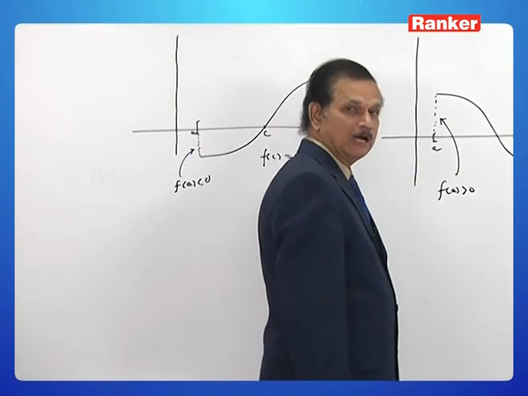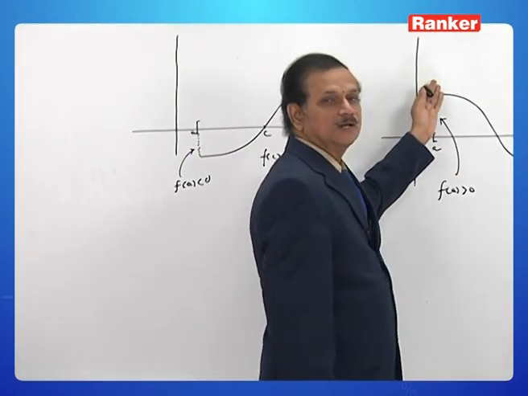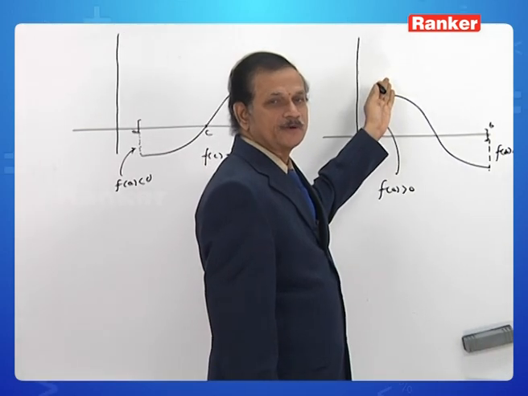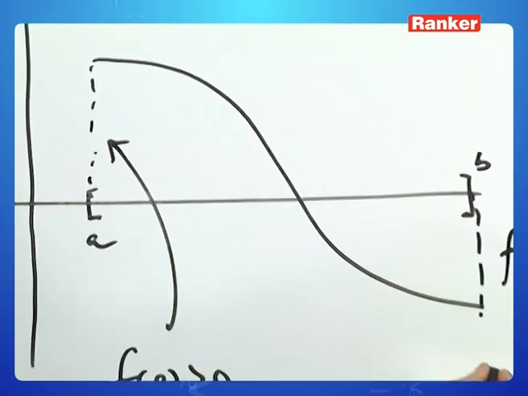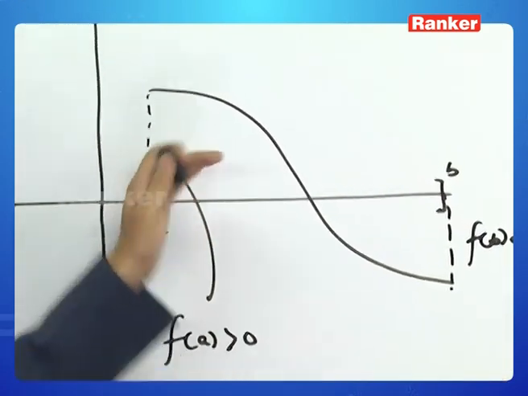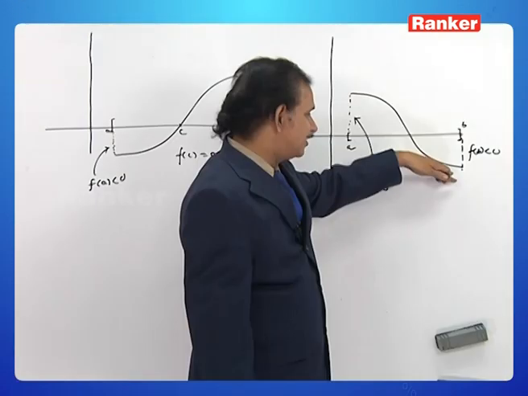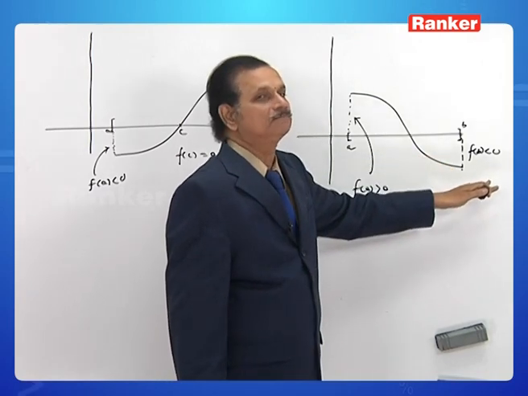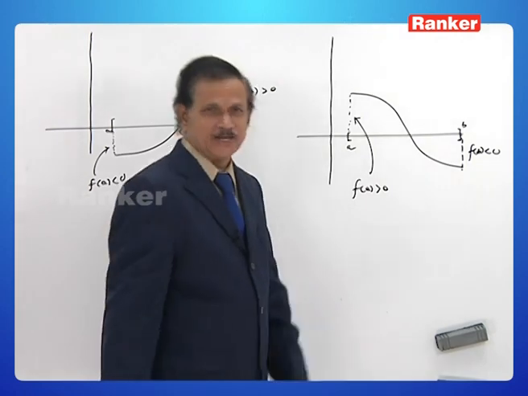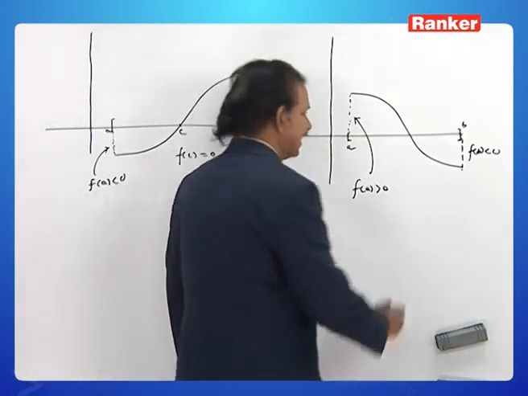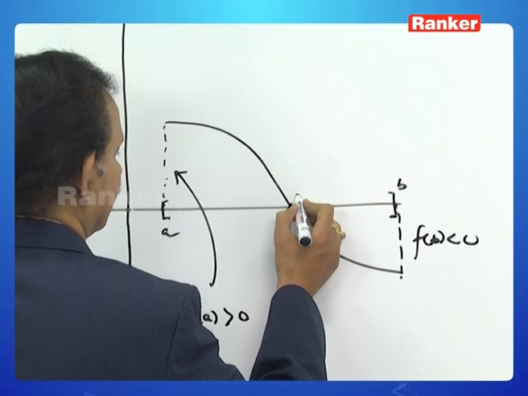Observe the case here. f of a is positive because it is in the first quadrant, and f of b is negative because it is in the fourth quadrant. So the graph should travel from the positive region to the negative region continuously without any break. And in that journey, it should cut the x-axis, no doubt, at some c.